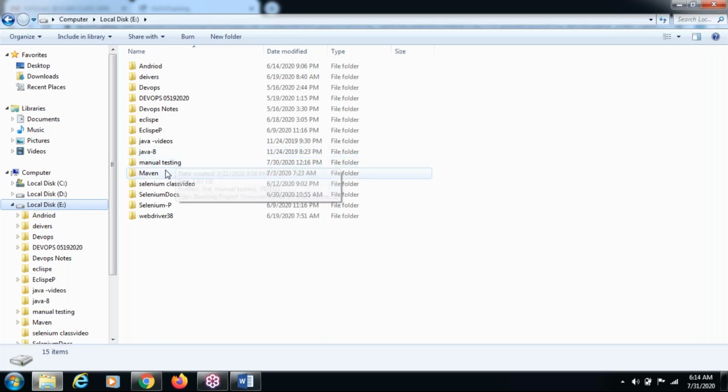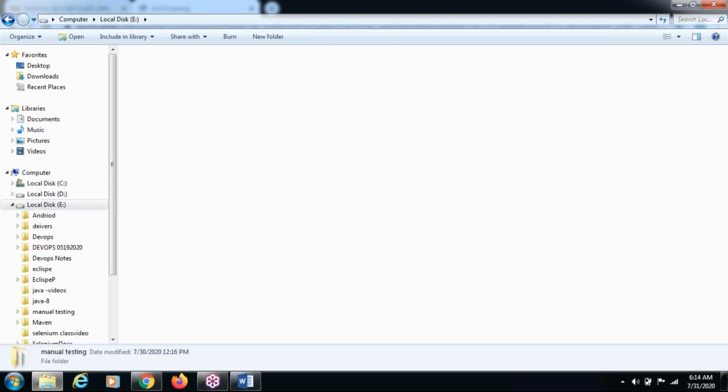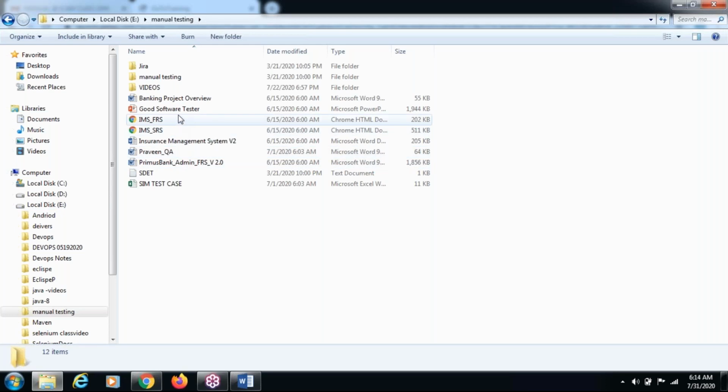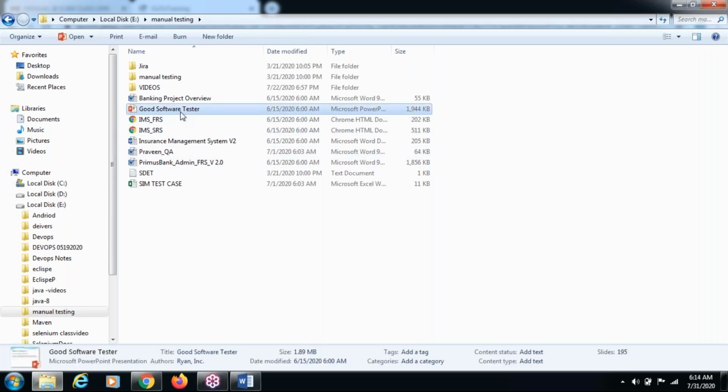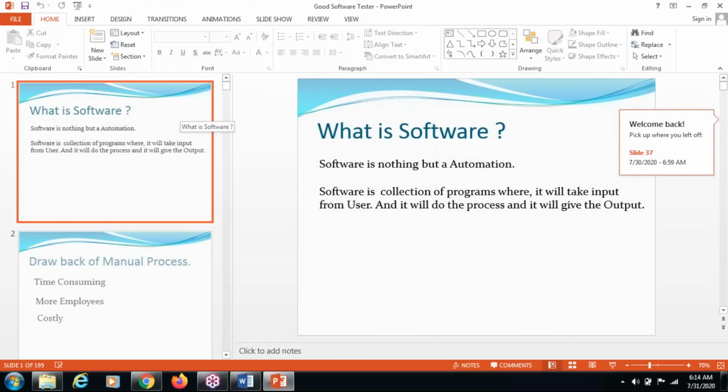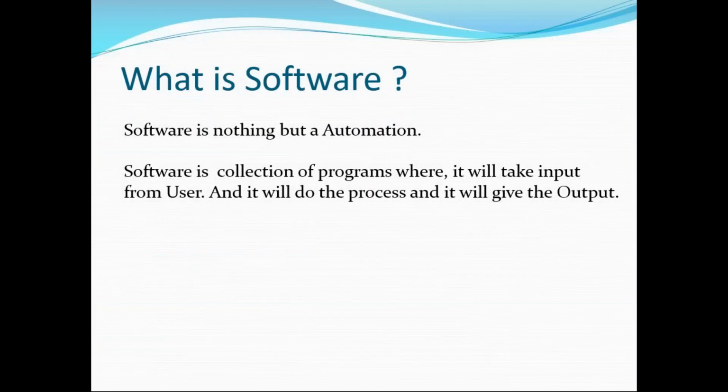What is the meaning of SRS? SRS means software requirement specification. After we get a BRS, which is the high level document with general words, we cannot understand it fully.